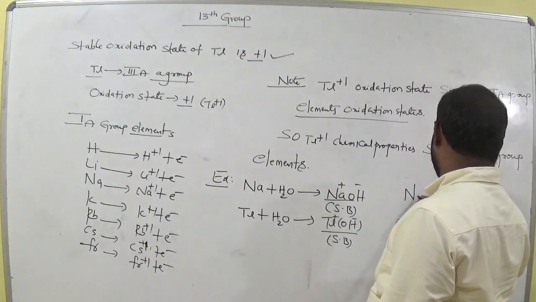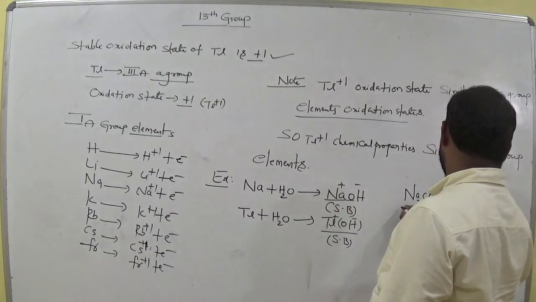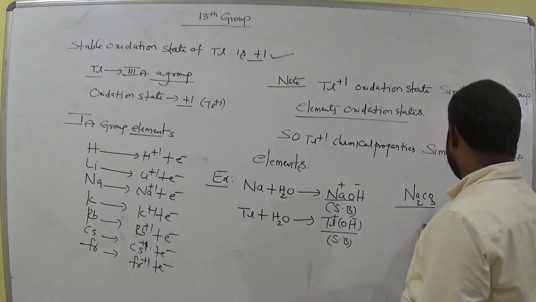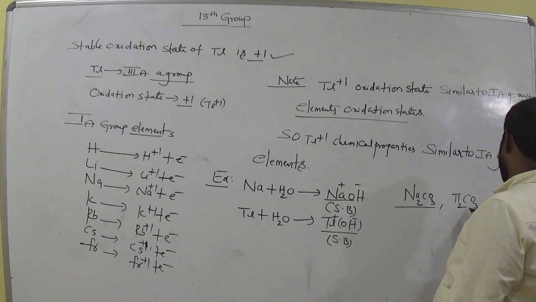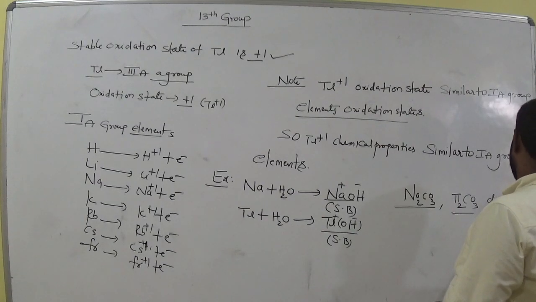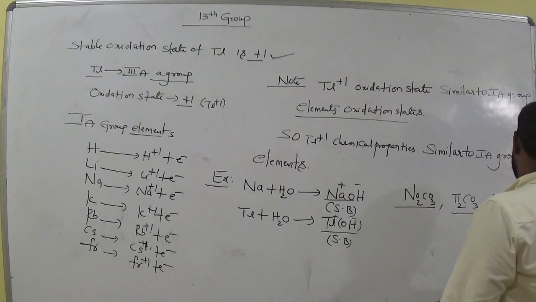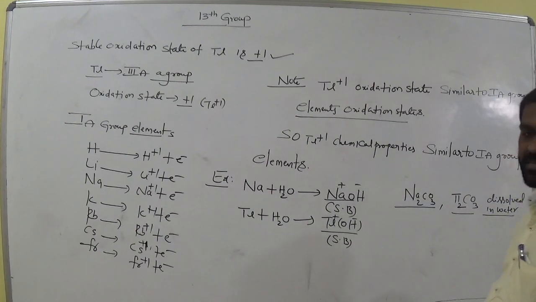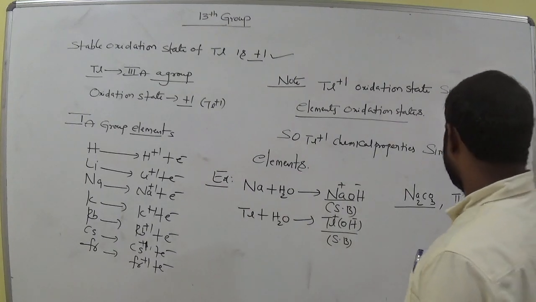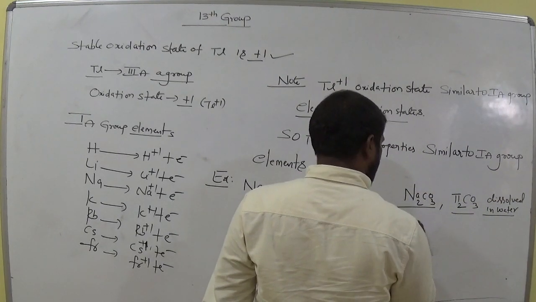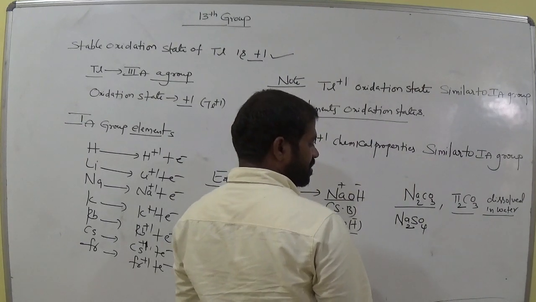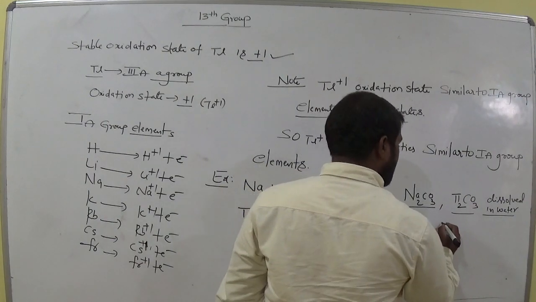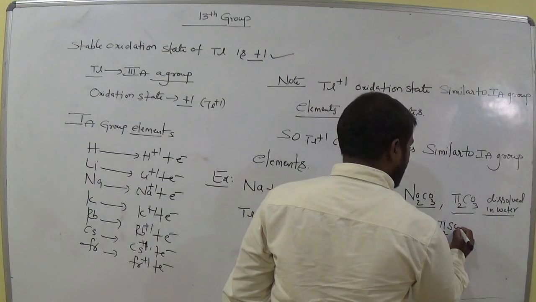So now sodium can form sodium carbonate. Thallium can also form thallium carbonate. Both dissolve in water. That means both have the same properties. Okay, clear? And also sodium sulfate, we have Na2SO4. Sodium sulfate. So thallium can form thallium sulfate also. Am I right?